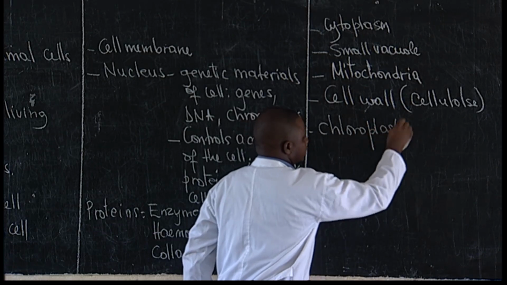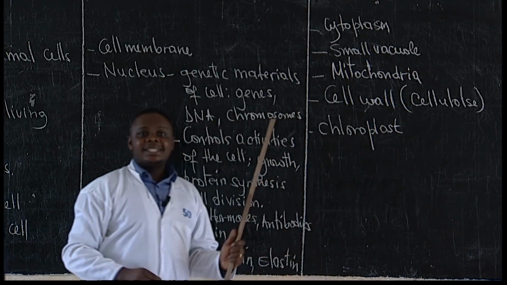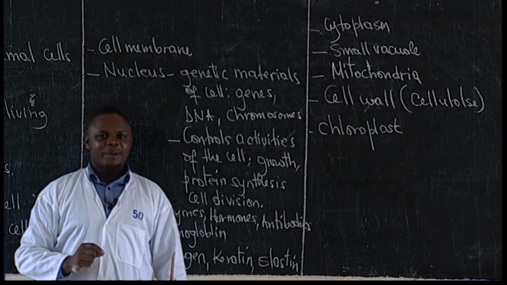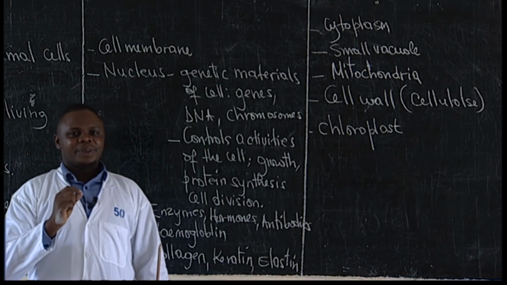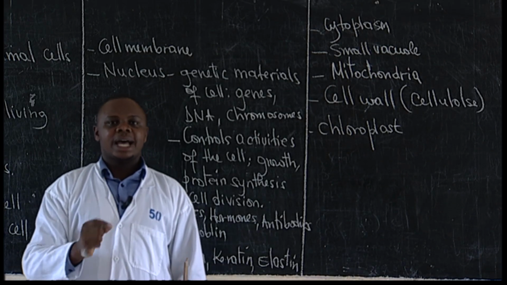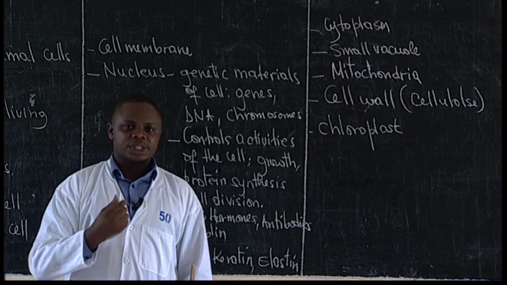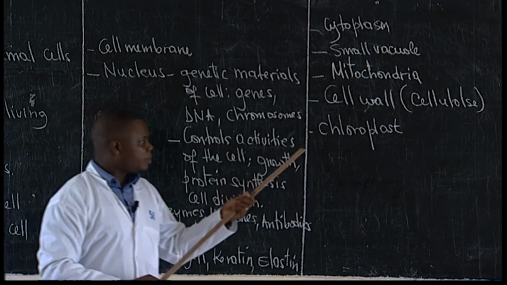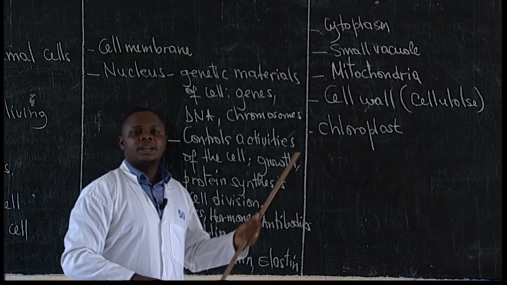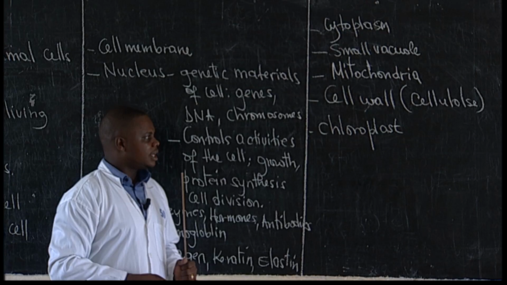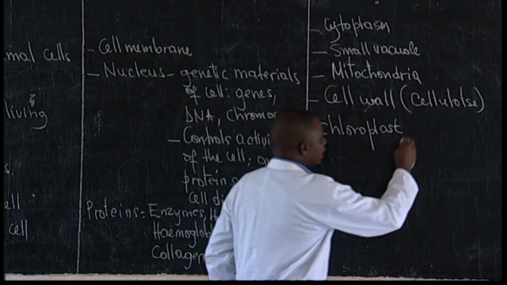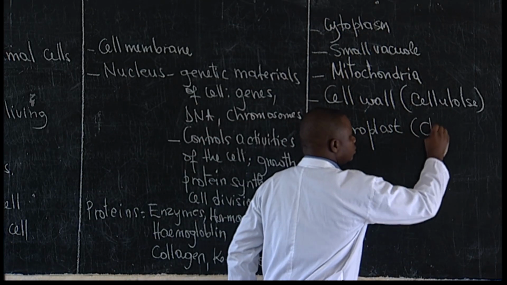Chloroplast. Chloroplast is an organelle. Remember, organelle means a structure which has specific function or specialized function. So the function of the chloroplast is photosynthesis. This chloroplast has a pigment we call chlorophyll.